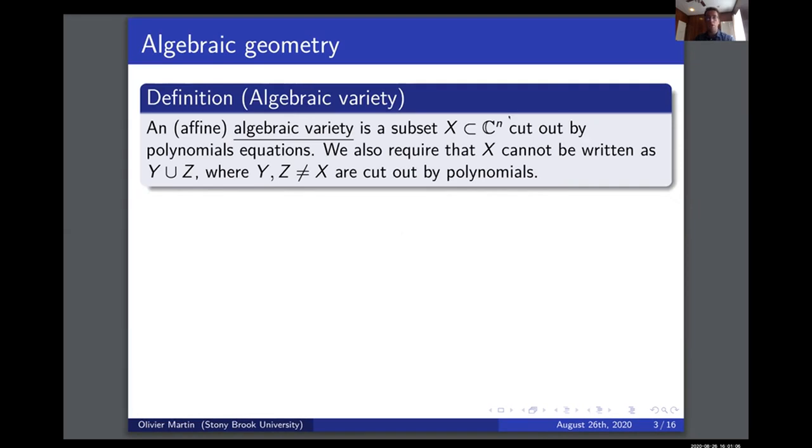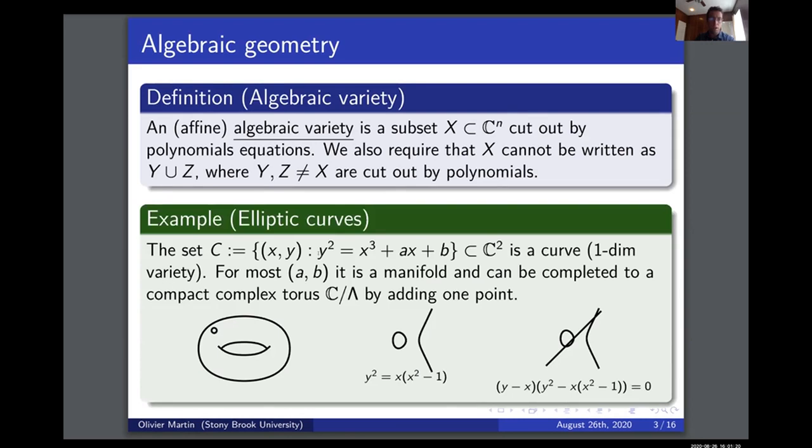For me, an algebraic variety is just going to be a subset of n-dimensional complex space which is cut out by polynomial equations. I'm also going to ask that X cannot be written as a union of two proper subsets that are also cut out by polynomial equations. So let's look at some examples.